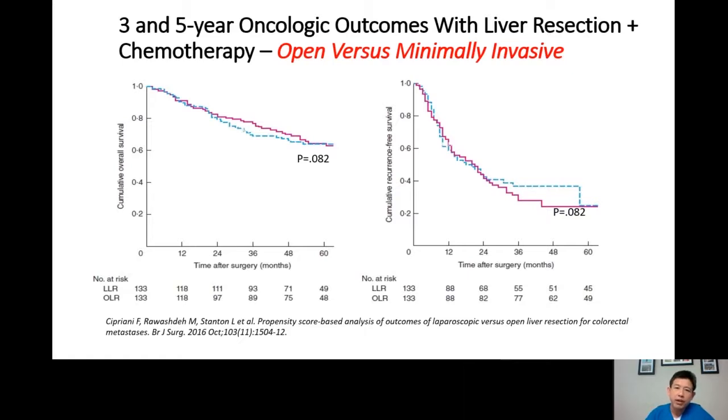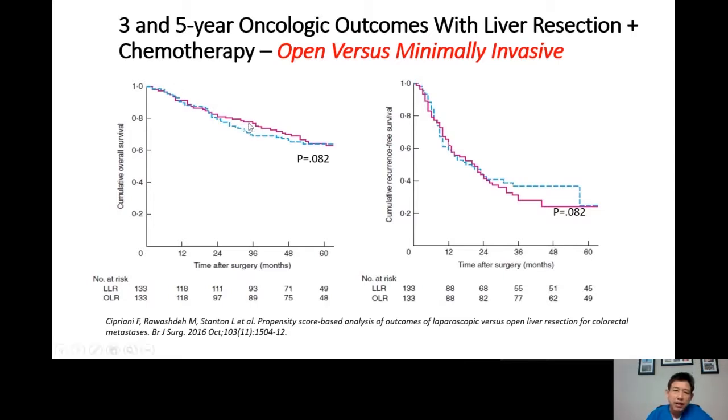How about oncologic outcome? There used to be a long-standing, very heated debate among liver surgeons to see whether minimal invasive can produce outcome as good as open operation. The answer is yes.